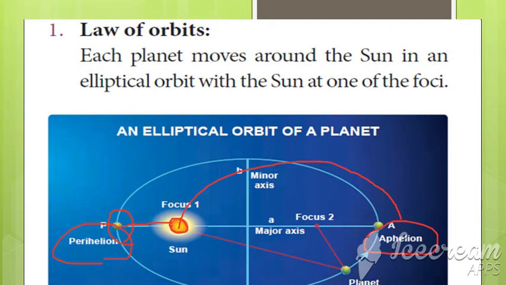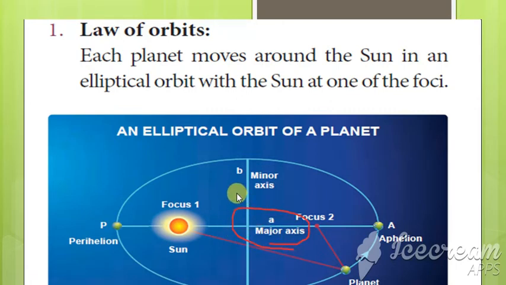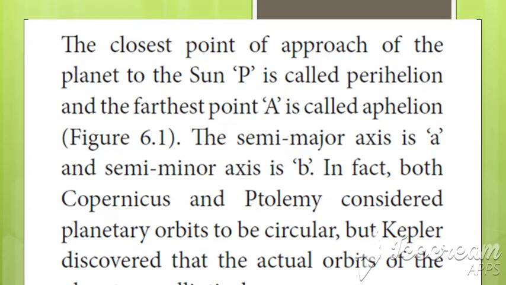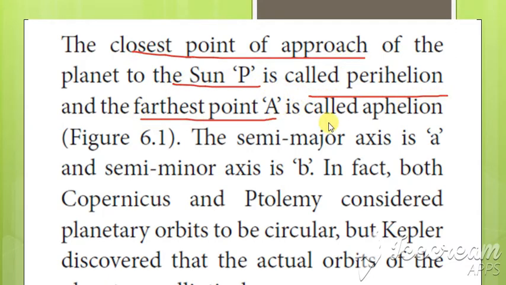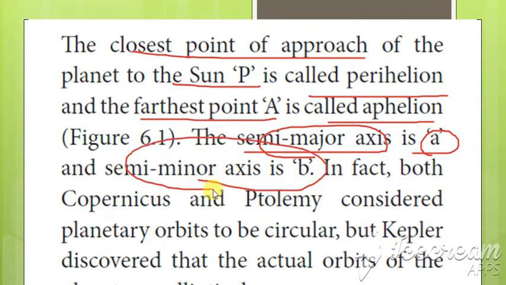Next is the semi-major and semi-minor axis. The semi-major axis is denoted by A and the semi-minor axis is denoted by the letter B. Clear? So that is what we see here. The closest point of approach to the Sun is called the perihelion, and the farthest point is called what? Aphelion. And the semi-major axis is what? A, and the semi-minor axis is B.